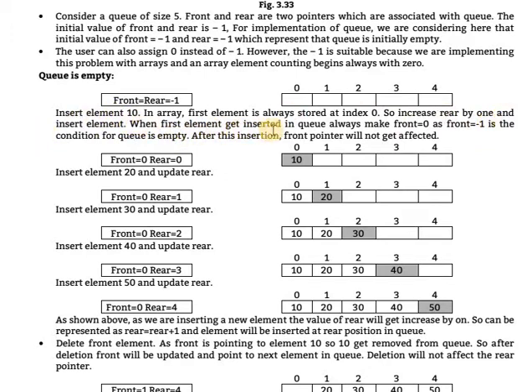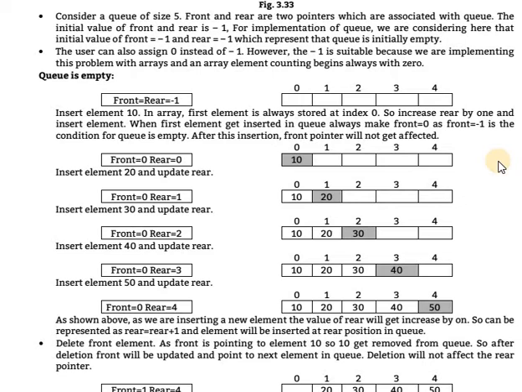When the first element gets inserted in a queue, always make front equal to 0, as front equal to -1 is the condition for queue empty. After this insertion, the front pointer will not be affected. In general, do not be confused about whether to take front as 0 or -1.